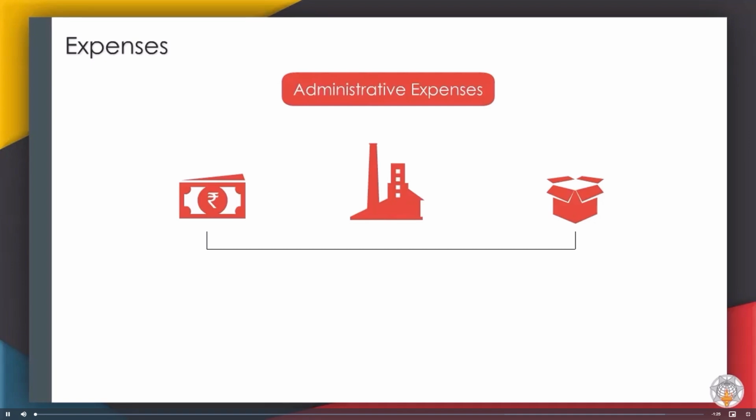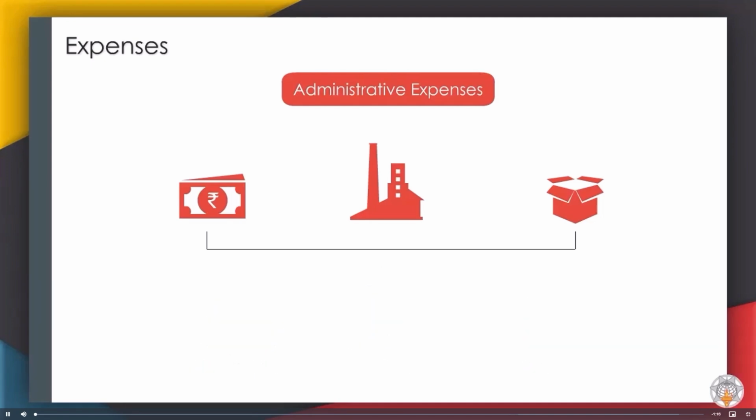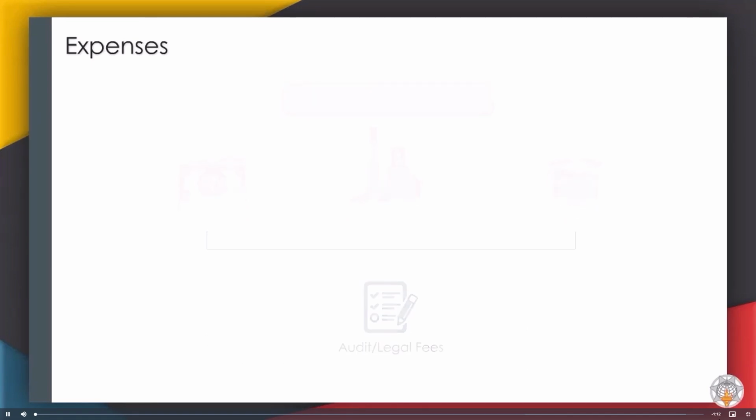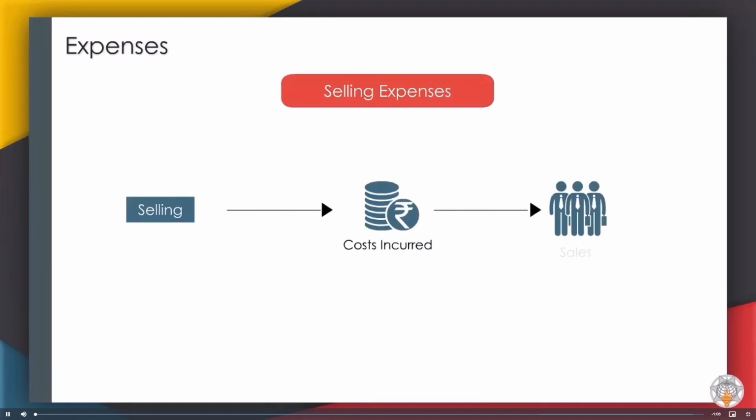These are expenses that are not directly related to a specific function, such as manufacturing, production, or sales. For example, audit fees or legal fees. Selling. These expenses include any costs incurred by the sales department. For example, sales team salary and incentives.